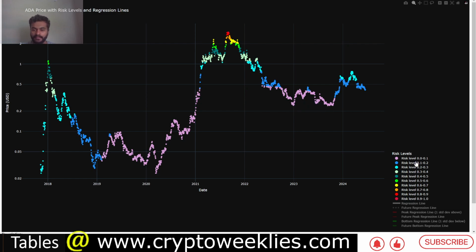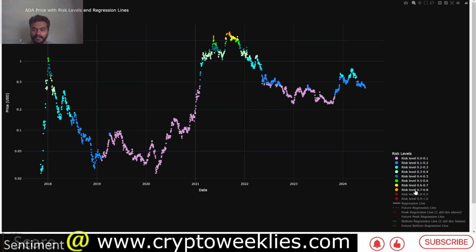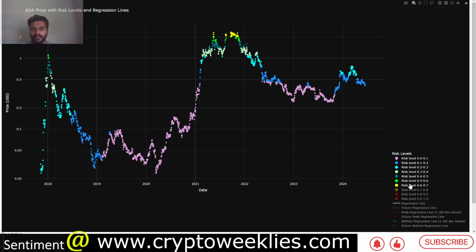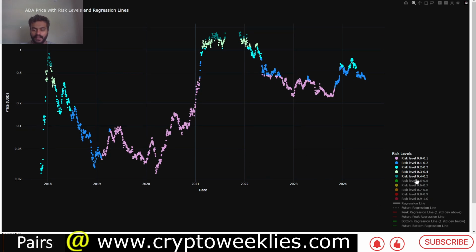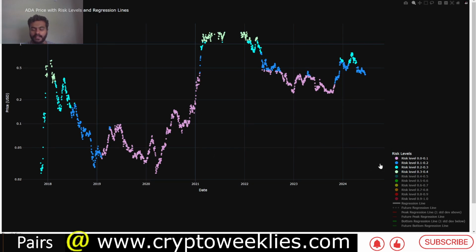Whenever the risk is between 0 and 0.2, that's when per this analysis, let's see over here, if we get rid of some of the high risk levels, this is again between 0 and 0.4. You can see that whenever the risk is less than 0.4, that's when DCA is extremely beneficial.